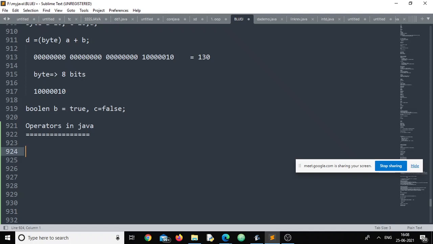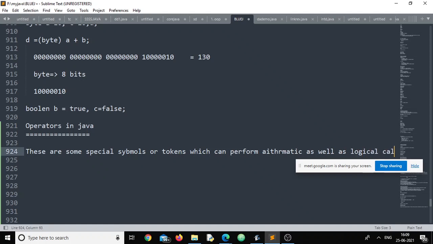Understood? So the first point, if you want to write, we can write: these are some special symbols, or you can say tokens, which can perform arithmetic as well as logical calculation, right?